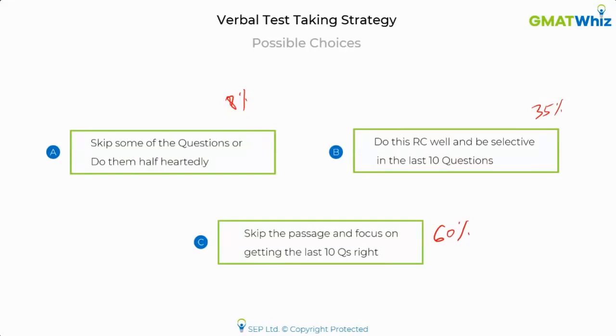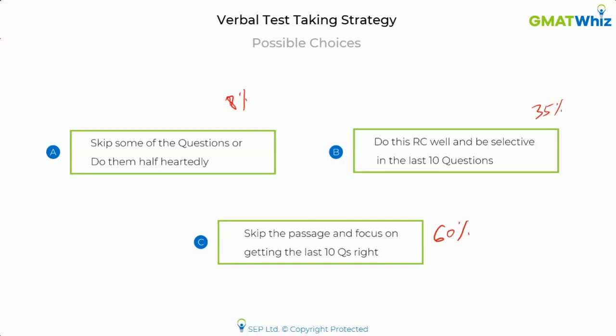I spent 20-30 seconds on that passage and I was not able to understand it at all. I was faced with this dilemma, and I'll now tell you how I ended up analyzing this scenario. Okay, I'll tell you what I chose, but first I will tell you how I analyzed it and came to that decision, because that analysis is more important than this case. Okay, so let me show what I did.